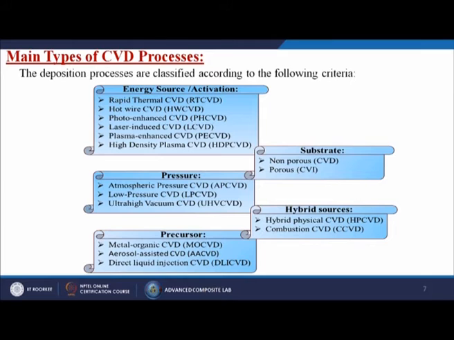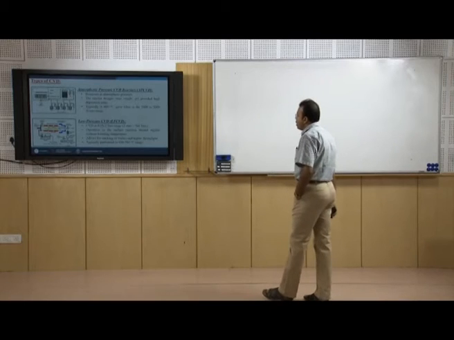The next one is the hybrid sources: hybrid physical CVD, combustion CVD. So, it is a mixture of processes, meaning chemical vapor deposition attached with the physical, or combustion. We are using certain kind of heat energy with the chemical vapor deposition process. Next is the precursor: metal organic CVD, aerosol assisted CVD, direct liquid injection CVD. That means whatever source materials you are going to take, based on these source materials you can divide the CVD process into different parts. Next is the types of CVD.